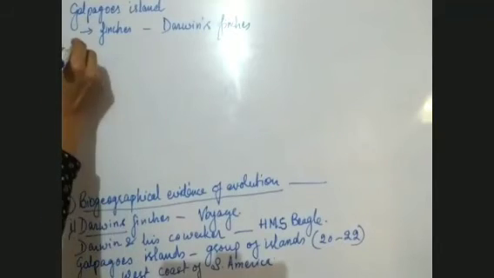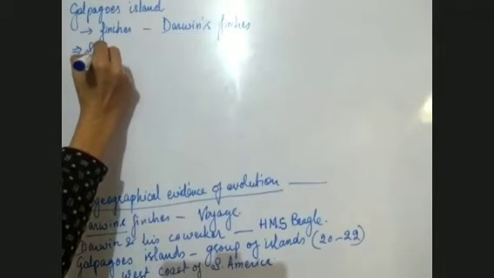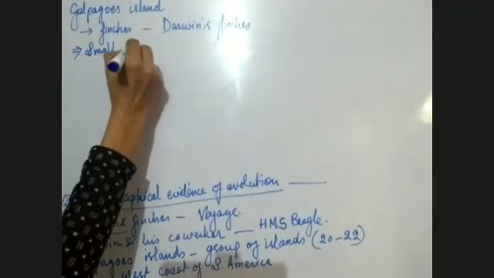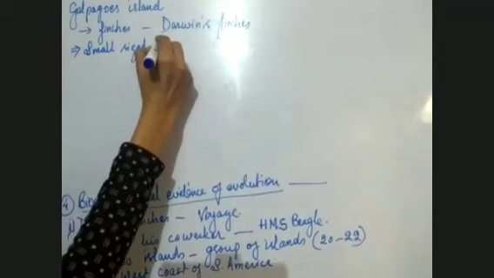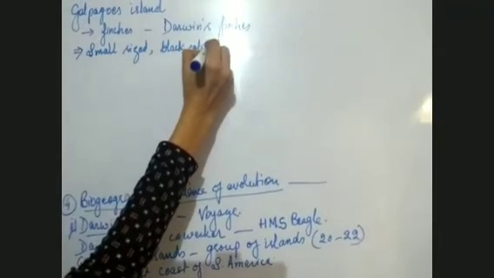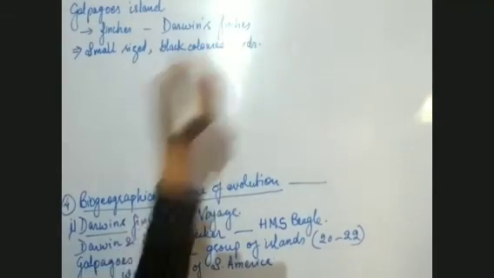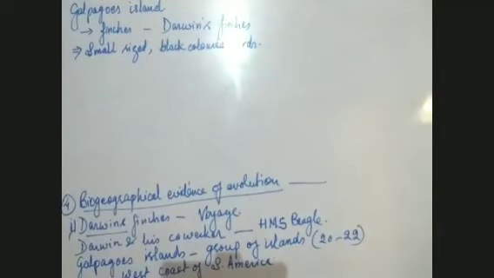And what are they? What are their characteristic features? They were small sized, black colored birds.